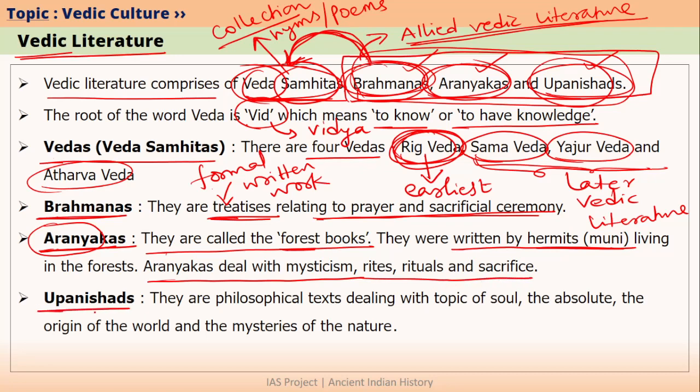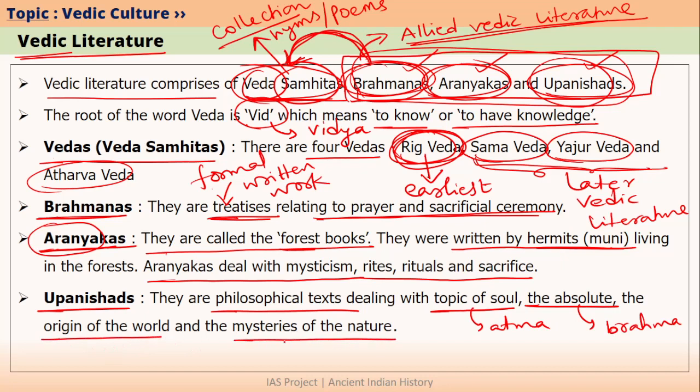If we talk about Upanishads, Upanishads are basically philosophical texts. And these philosophical texts deal with a variety of matters. For example, they deal with topic of soul, which is nothing but Atma. They deal with the absolute, which is nothing but Brahma. They also talk about the origin of the world and some other mysteries of nature. The word Upanishad literally means to come and sit before. So it is basically the students that come and sit before the gurus to learn Upanishads. And Upanishads are philosophical texts of Vedic literature.